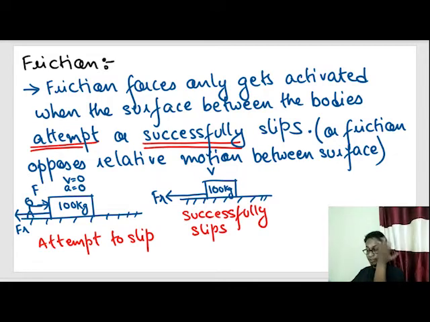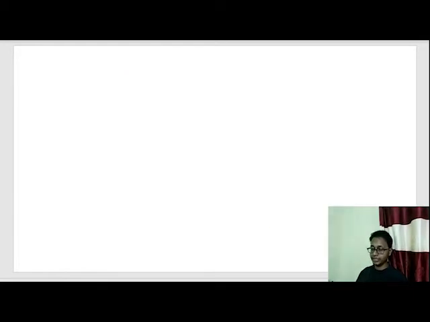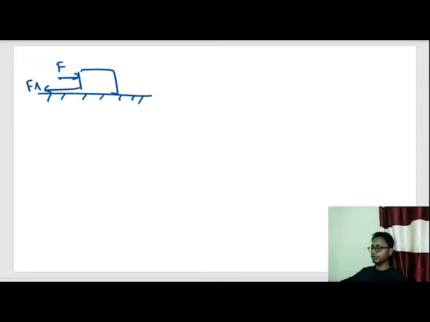These are the two cases. Now I'll draw these two cases again. Out here, this was the body. I tried to push it with some force, but I was unable to move it because of some friction force.